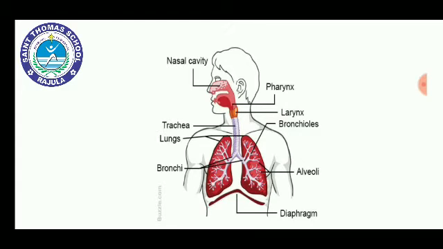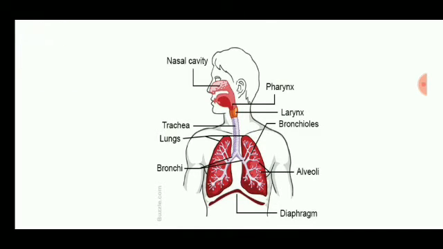So what is the larynx? On the larynx there is a C-shaped cartilage. Cartilage means a small, very smooth, bony structure. And why is it a C-shaped cartilage, like ribs? Because it will not allow the airway to collapse.